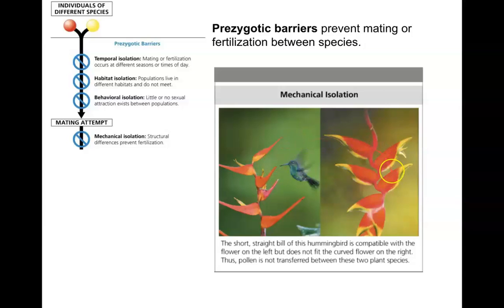It's not going to be able to fit in this one right here because of a mechanical difference. So mating will not occur between these two different flowers for that reason. They're different species.